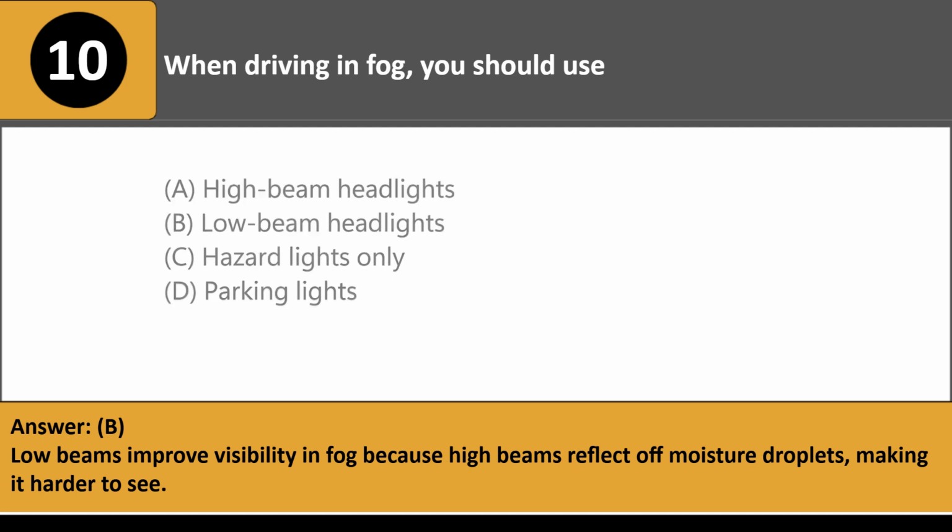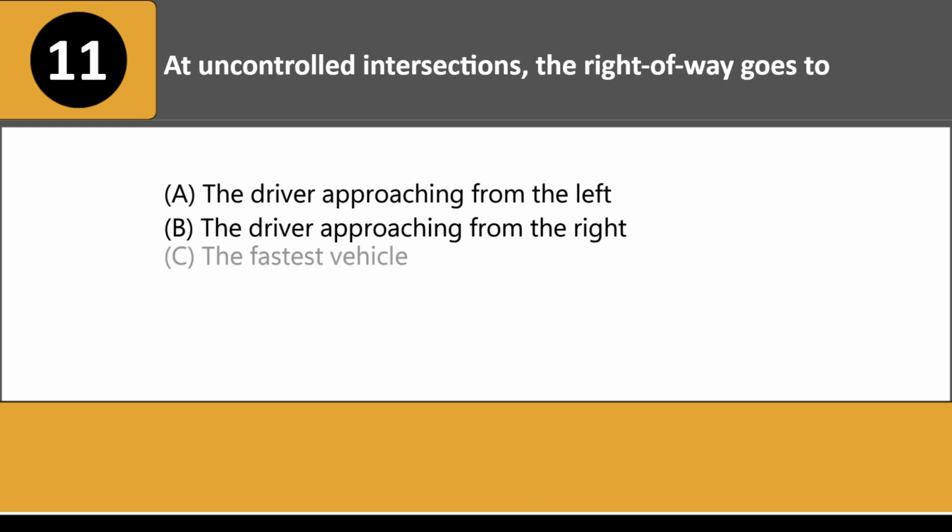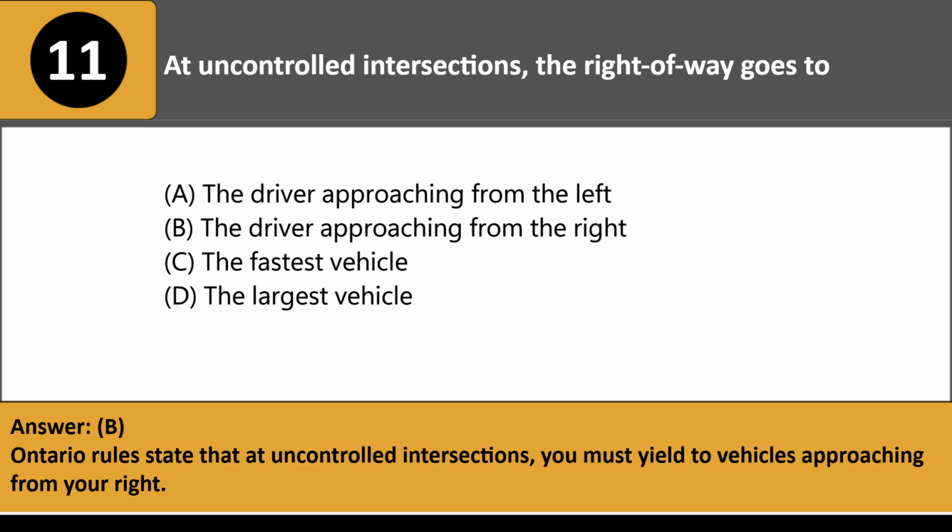At uncontrolled intersections, the right-of-way goes to: A. The driver approaching from the left. B. The driver approaching from the right. C. The fastest vehicle. D. The largest vehicle. Answer: B. Ontario rules state that at uncontrolled intersections, you must yield to vehicles approaching from your right.